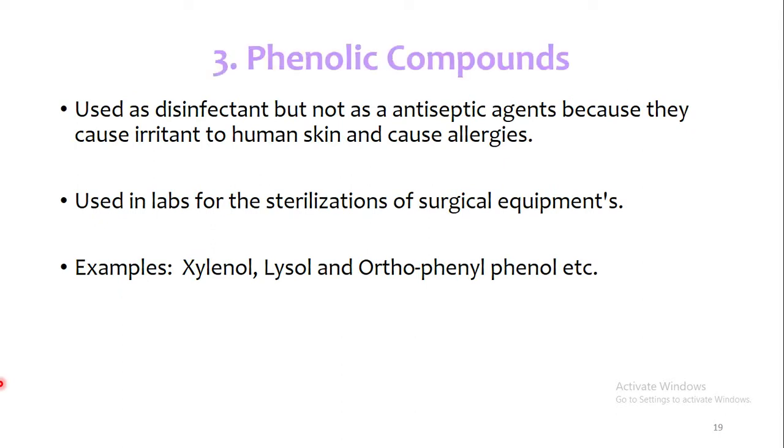The next one is the phenolic compounds. Different types of phenolic compounds are also used as chemical agents for the control of microorganisms. They are mostly used as disinfecting agents and not as antiseptic agents, and we apply them on non-living things. We don't apply them on the surface of living organisms because they cause different types of irritation and allergic reactions on the body, and they also have the ability to disturb the natural anatomy of the skin. That's why we apply phenolic compounds only on non-living objects.